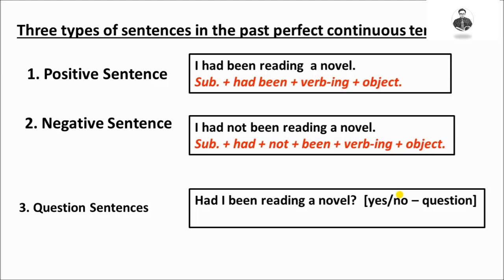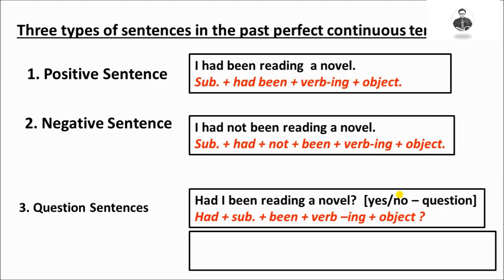Let's see the following structure. Had comes to the place of subject I. In the same way, I, the subject, goes to the place of had. Then come been plus verb plus ing plus object.